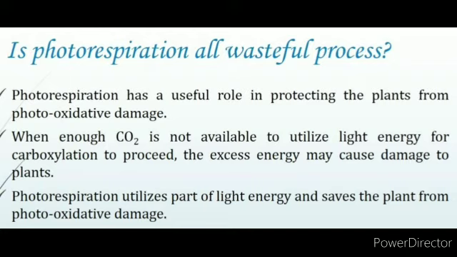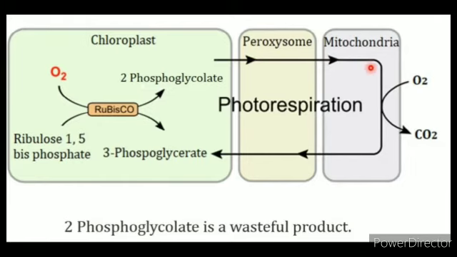Photorespiration has a useful role in protecting the plants from photooxidative damage. When enough carbon dioxide is not available to utilize light energy for carboxylation to proceed, the excess energy may cause damage to plants. Photorespiration utilizes part of light energy and saves the plant from photooxidative damage. See in the picture, 2-phosphoglycolate is a wasteful product.